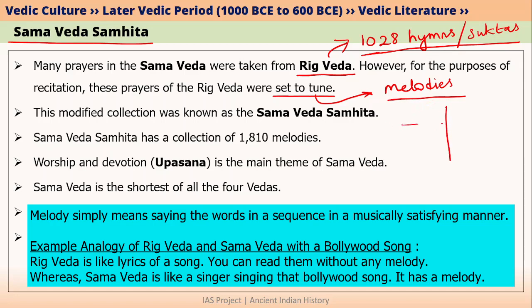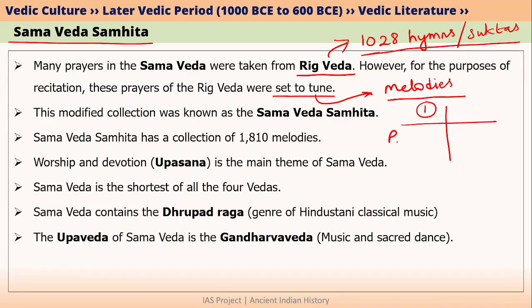Let's try to understand melody with a simple example. Alright, consider two cases. In the first case, let's say there is Ravish Kumar and this person is reading the news. In the second example, let's say there is Shreya Ghoshal. We know that Shreya Ghoshal is a famous singer and she is one of the best singers out there. For the sake of example, let's say Ravish Kumar and Shreya Ghoshal are both reading the same text. But Shreya Ghoshal's talent is that she can make the text into a melody, which means that when she reads the text, she can simply make it in the form of a song.